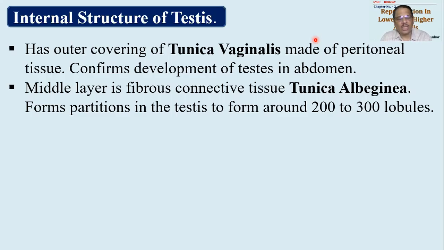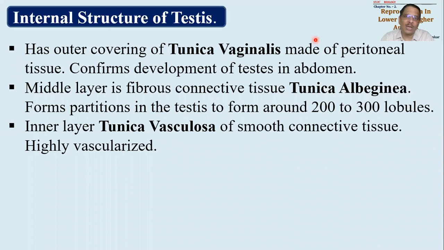As a result of which the testis will be divided into very small compartments. There are around 200 to 300 lobules in the testis. So testis के अंदर lobules बनाने का काम होगा tunica albuginea का.